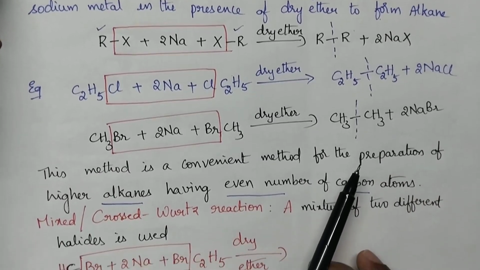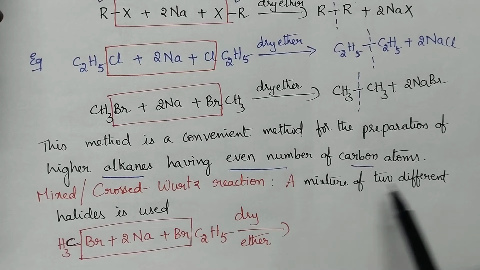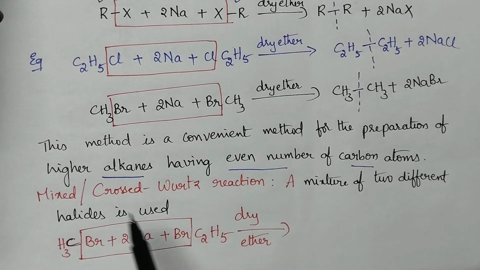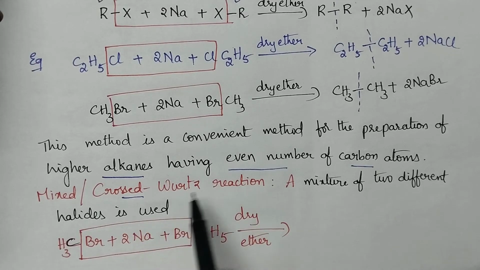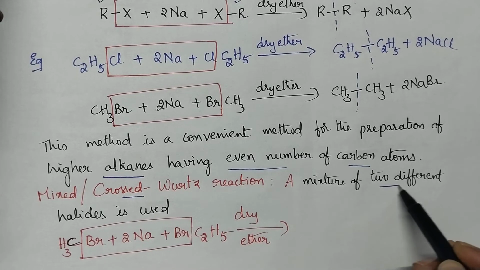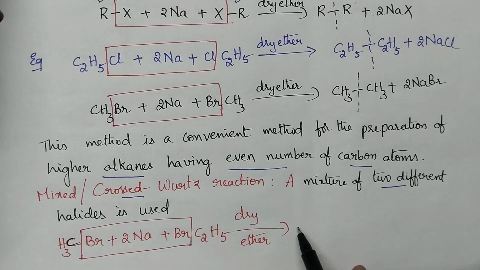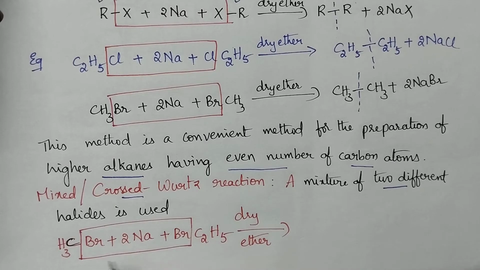Next, it is also possible to form higher alkanes by using two different halides, and the reaction is called the cross-Wurtz reaction. So what is the importance of the cross-Wurtz reaction? In the cross-Wurtz reaction, what happens? Two different halides react with sodium metal and it results in the formation of higher alkanes which are not symmetrical in nature.